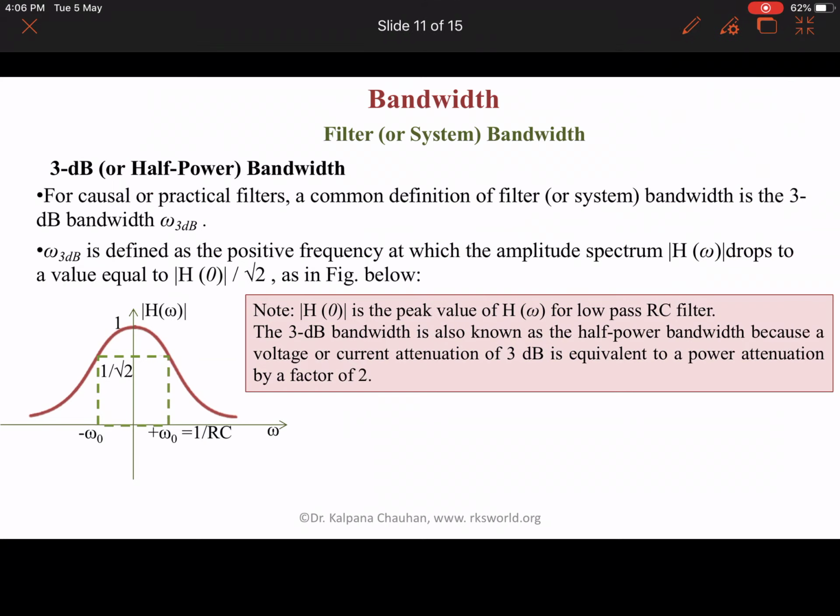We can see that in this figure. Note that h naught is the peak value of h omega for the low pass RC filter. The 3 dB bandwidth is also known as the half power bandwidth because a voltage or current attenuation of 3 dB is equivalent to a power attenuation by a factor of 2.